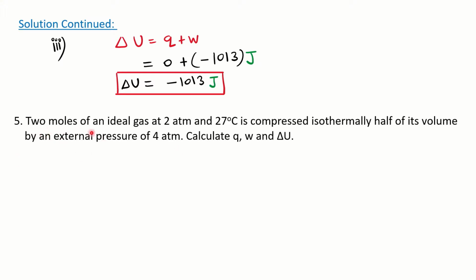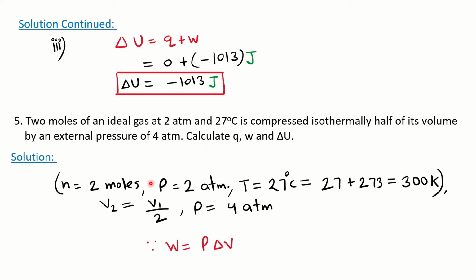In the next problem, 2 moles of an ideal gas at 2 atmosphere and 27 degrees centigrade is compressed isothermally to half of its volume. Number of moles are given, and for the ideal gas the pressure and temperature are given. It is compression, so the W will be positive. Isothermal means constant temperature. The external pressure is 4 atmosphere, and again they are asking to calculate 3 things. So we have written here n, P and T.